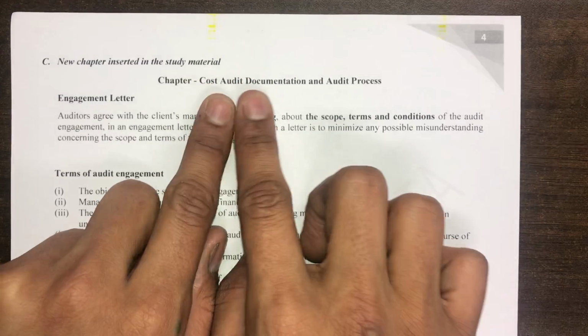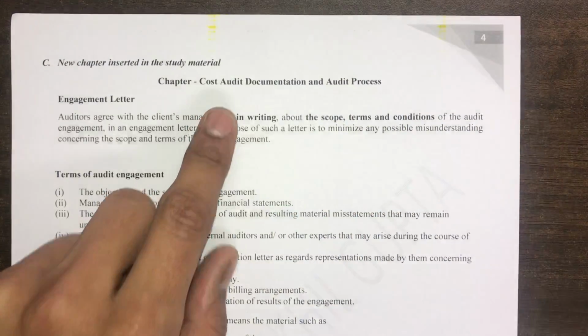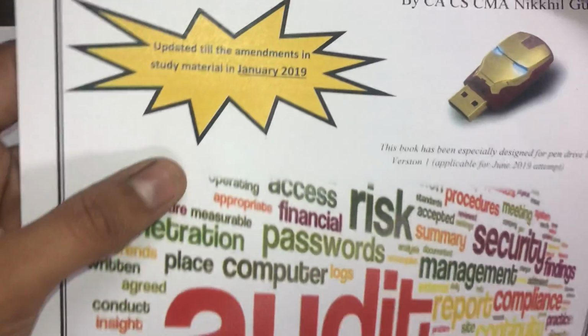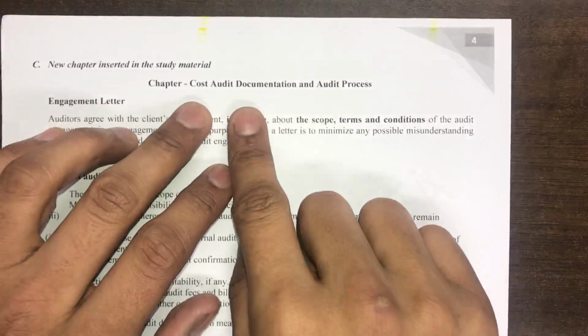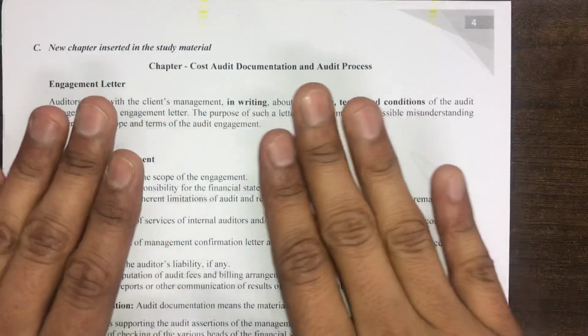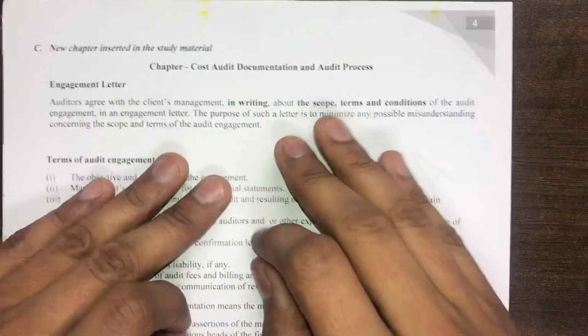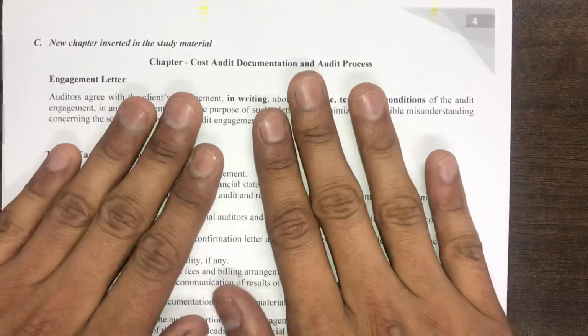The chapter name is Cost Audit Documentation and Audit Process. Guys, for those who have the updated study material which has this star, this chapter is already infused in their books. But for those who don't have this chapter in their books, I have uploaded this chapter and this entire amendment module on www.agarwallawhouse.com. You can download these amendments from there.